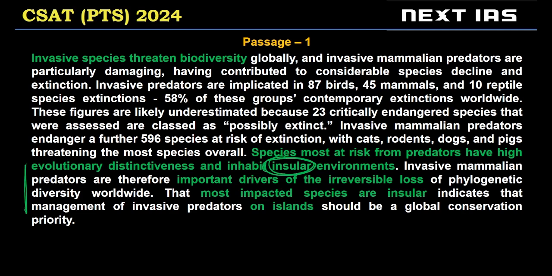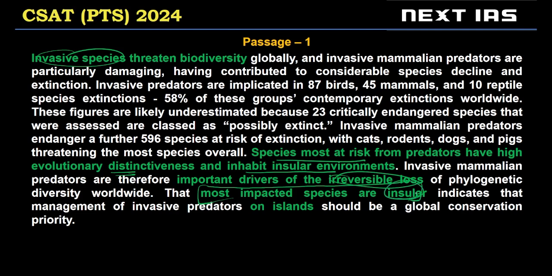Many times in the exam, we don't know the meanings of specific words, but then we have to estimate their meaning. Notice I'm not using the word guess. We are trying to estimate its meaning based on the sentences or words before or after it. We are told those species are most at risk that have distinctiveness. So they're unique evolution wise, and they inhabit insular environments. So invasive mammalian predators are therefore important drivers of irreversible loss. So we are told invasive species cause irreversible loss. Most impacted species are insular.